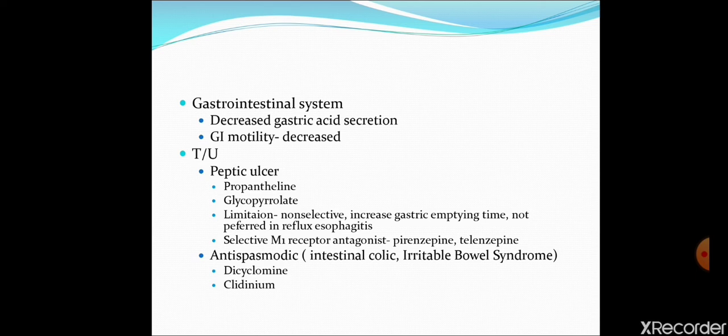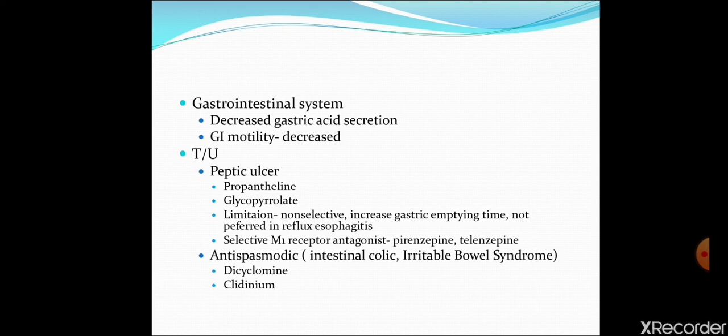When the food remains in the stomach for a prolonged time, it will stimulate more acid. So this is not favorable for treatment of peptic ulcer. The third important point about propantheline and glycopyrrolate is that they are not preferred in reflux esophagitis, because of increased gastric emptying time, food remains in the stomach longer, and this will increase gastric acid synthesis more.